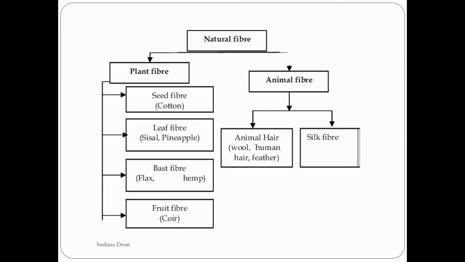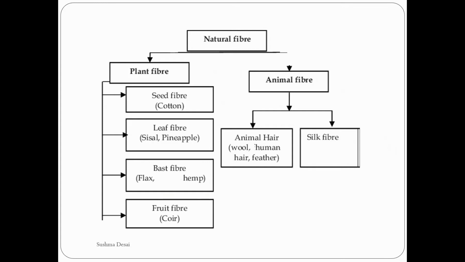From natural fiber, I told you two types, that is plant fiber and animal fiber. In plant fiber, from plants what you get is cotton. You get leaf fiber, that is from pineapple and sisal. Bast fiber, that is flax and hemp. And fruit fiber, that is coir. Further on we'll be studying what these actually are.